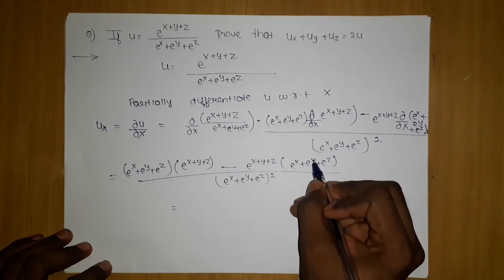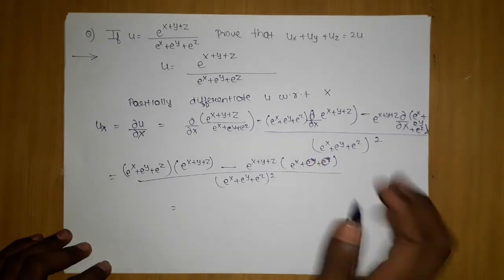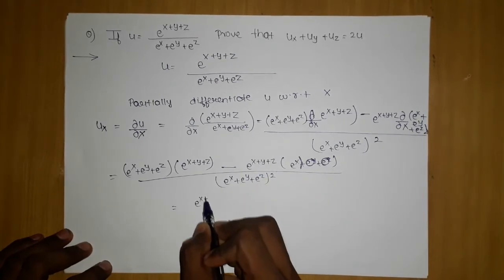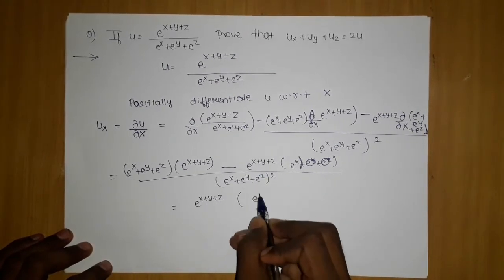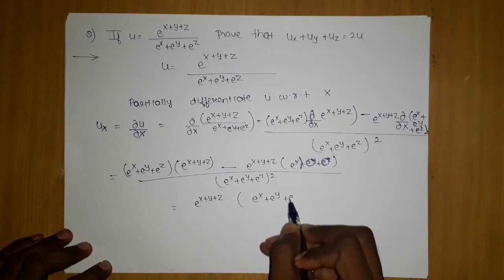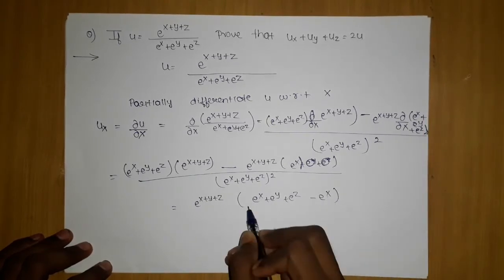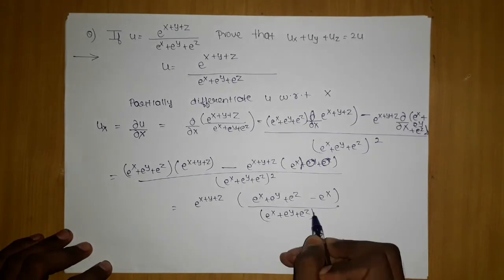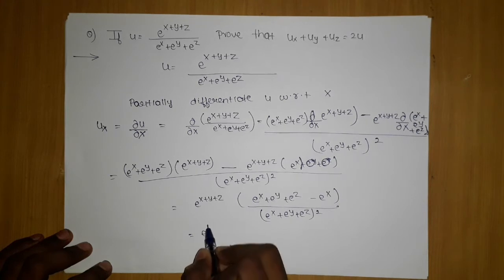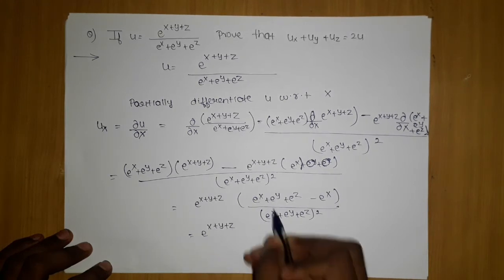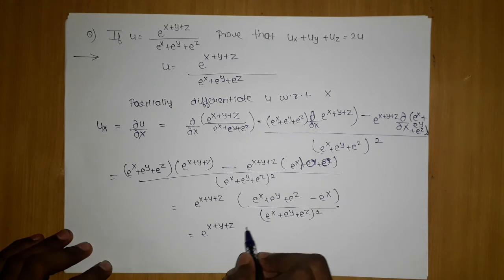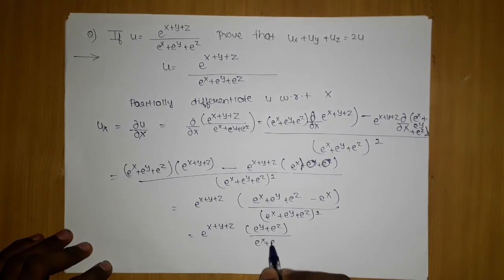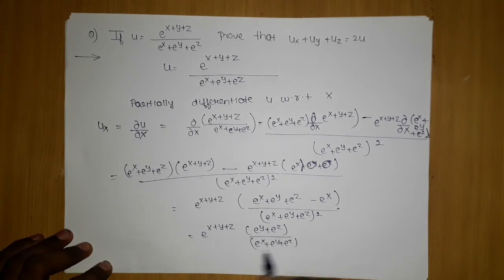If I differentiate, this will become 0. They are individual, so only this will be left, and we will take this thing common. So I am left with e^x e^y e^z minus e^x, the whole by (e^x + e^y + e^z) the whole square. Finally we have e^x e^y e^z, and here this will cancel out, and here I have e^y e^z (e^x + e^y + e^z), the whole square.